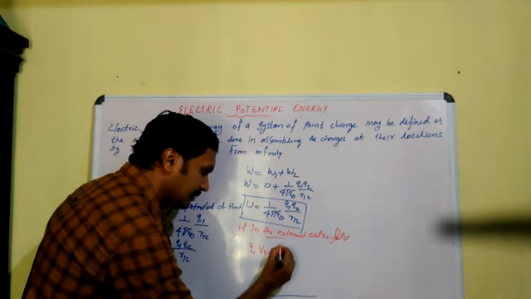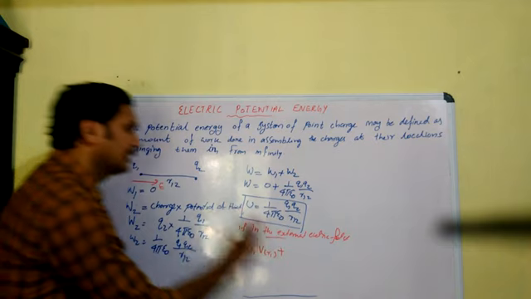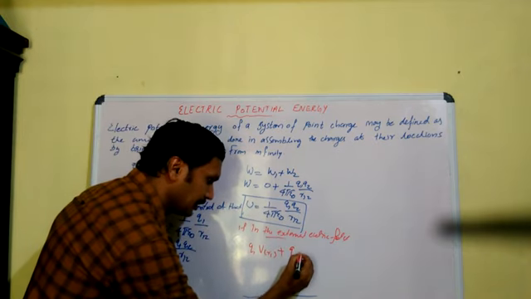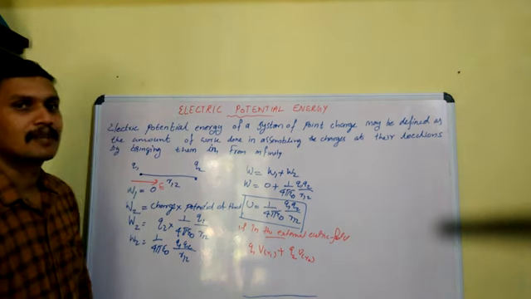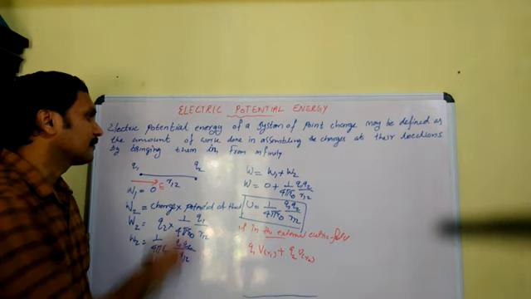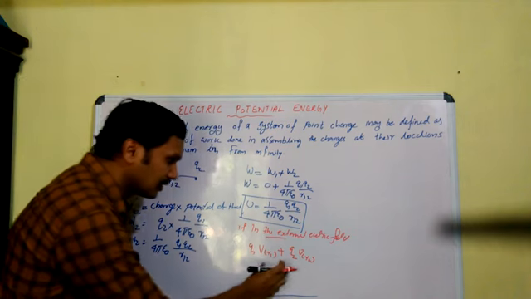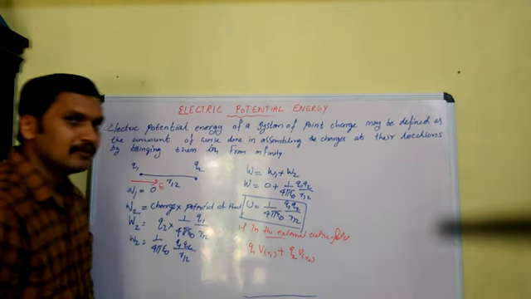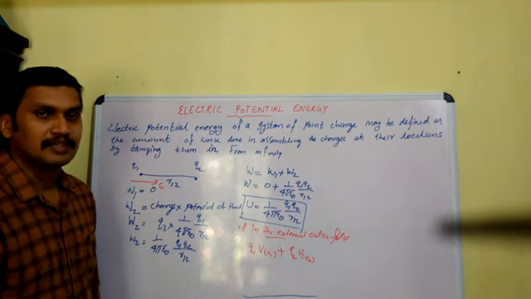Plus some work should be done to bring the charge Q2 also, and we can say Q2 into V(R2), where R2 is the position vector of the point where the charge Q2 lies. So Q2 V actually gives the work required to bring Q2 in the external field.